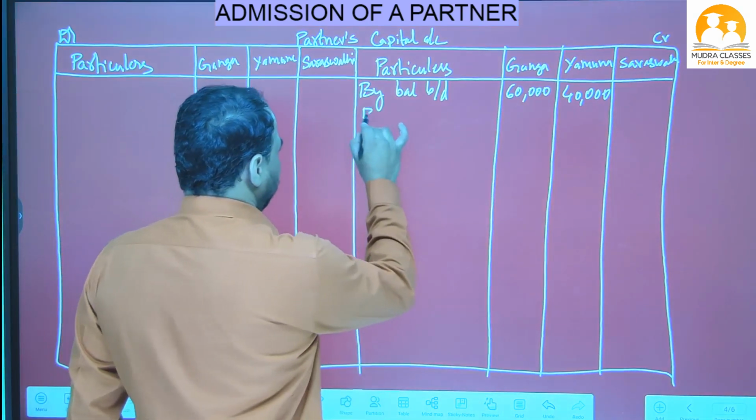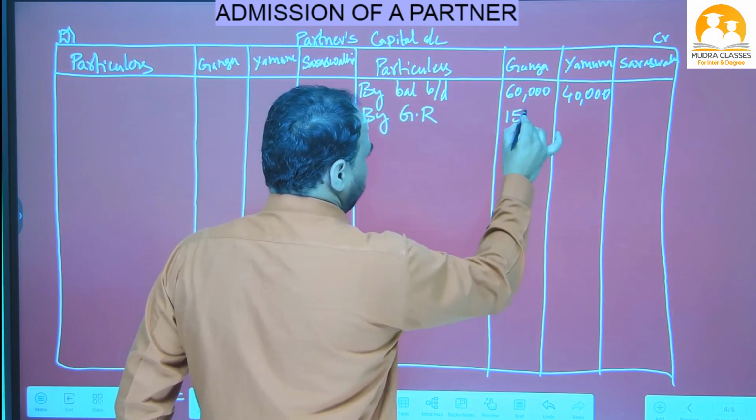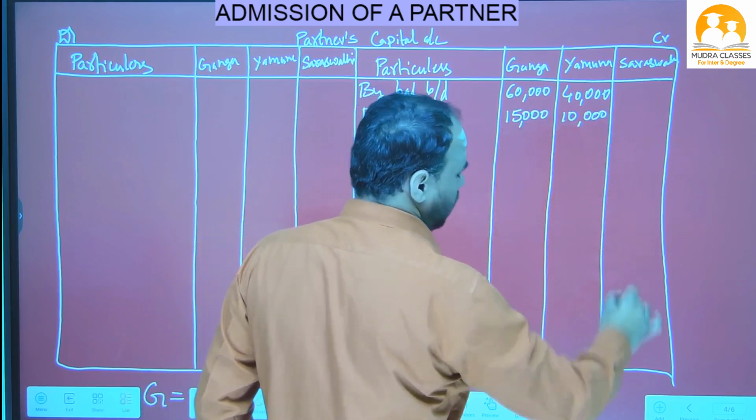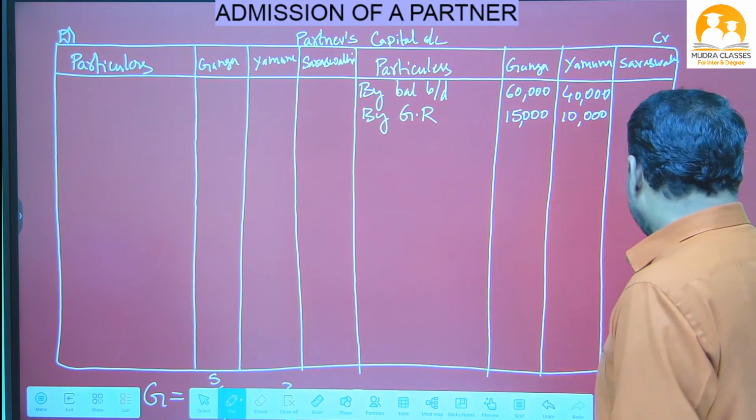GR means general reserve. So Ganga 15,000 and Yamuna 10,000 rupees. I hope you understand. Ganga 15,000, Yamuna 10,000 rupees. Okay, see the next one.